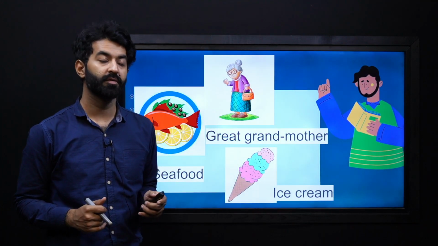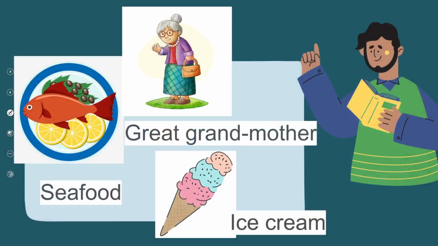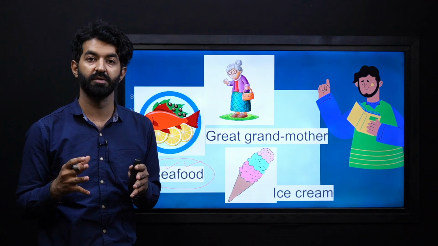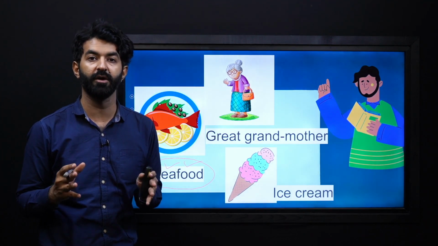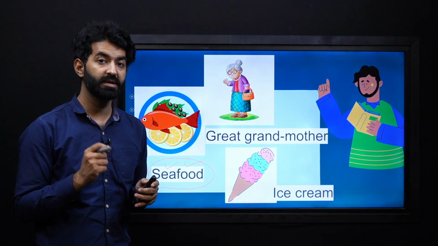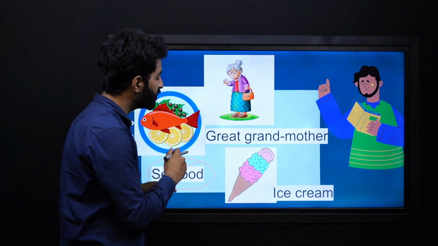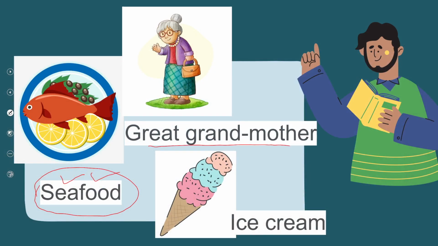Let's, for example, see seafood. Here is a word made up of two words, but it is written like one word together without space or without any kind of punctuation mark. This is a style of a compound noun. Also, we have a word like great-grandmother.